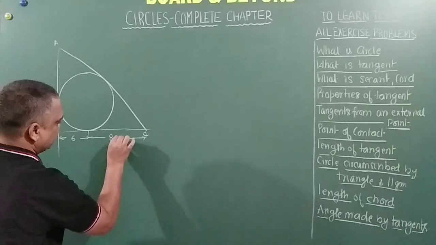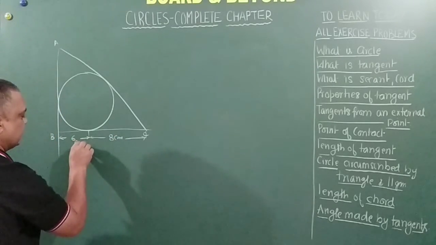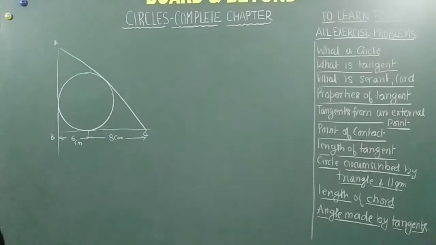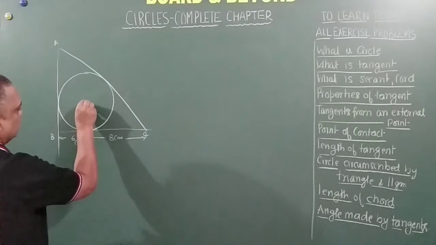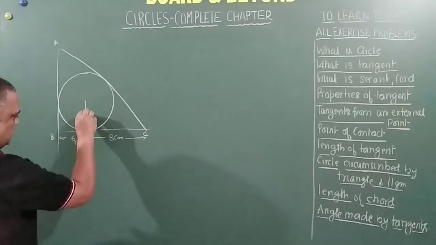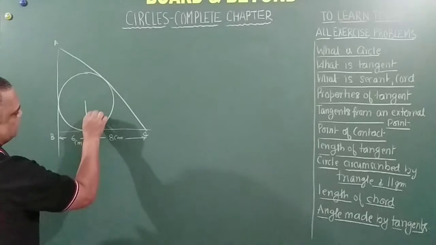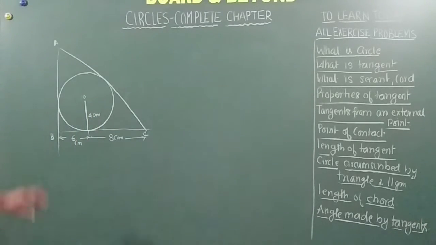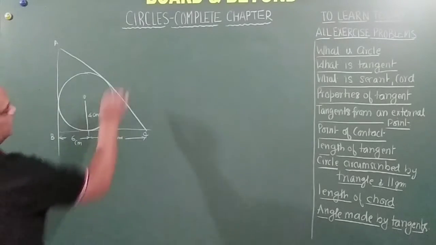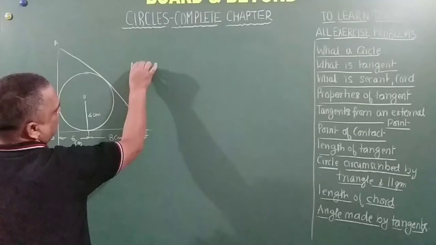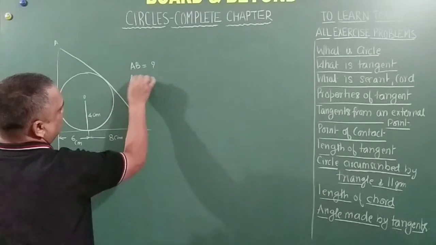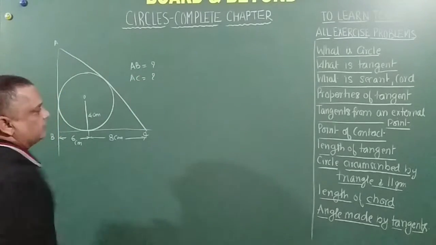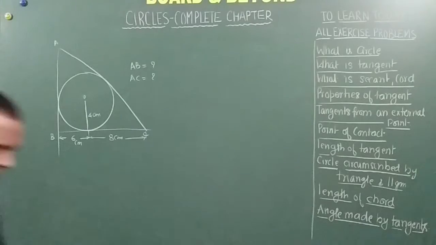6 and 8 centimeters. All dimensions are in centimeters, friends, unless otherwise mentioned. So this is given to us, and the radius is given as 4 centimeters. We are to find AB and AC. So AB is equal to what, and AC is equal to what? This is the question.